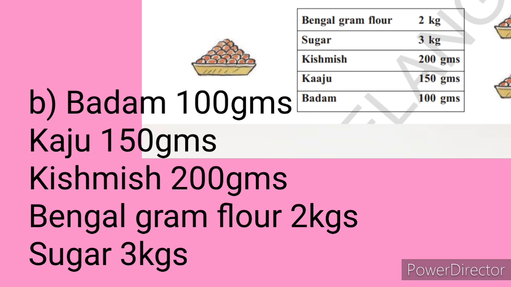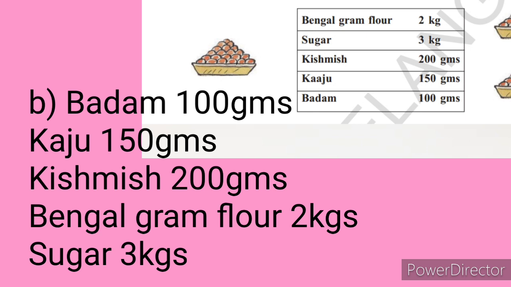Okay. Next, B bit. Write the items on the list in order of their weights from lightest to heaviest. So you have to write from light weight to heavy weight. The list is already given above. Which is the lightest weight? 100 grams is least, so badam 100 grams. Next 150 grams is kaju. Next 200 grams is kishmish. Bengal gram flour is 2 kgs. Sugar is 3 kgs. So write in this order.